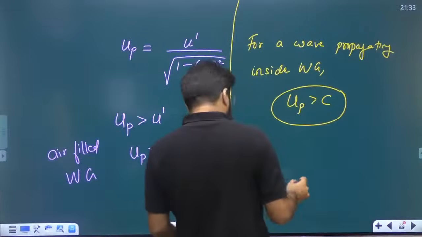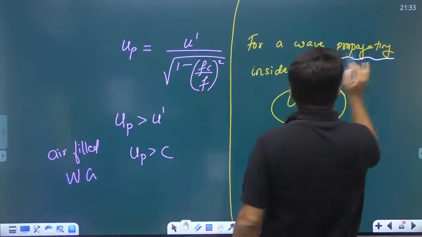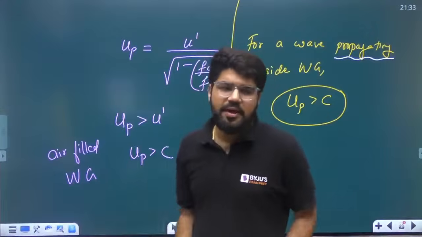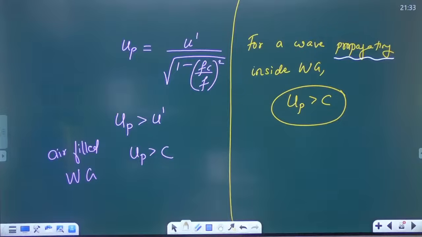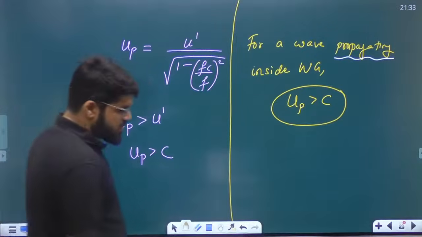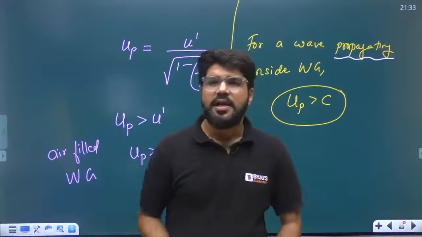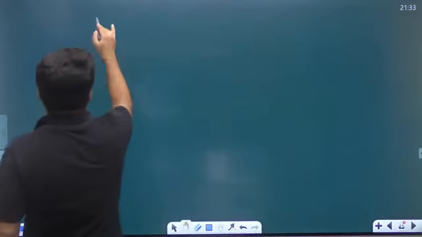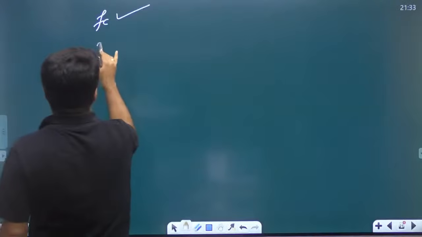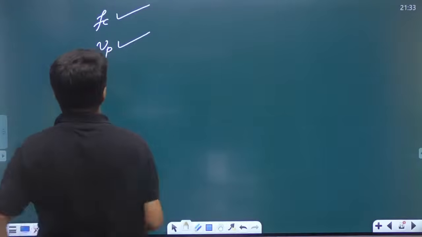If it is propagating, important one here is if it is propagating. If it is not propagating, then the answer is of course 0. Okay, let me just give you quick updates. We have seen the cutoff frequency formula as of now. We have seen the phase velocity formula.